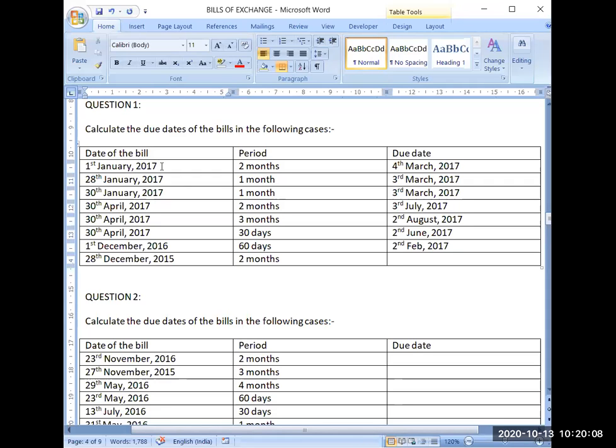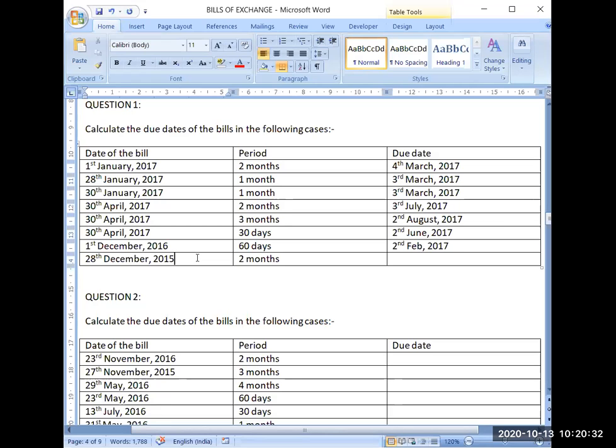Like it will not be completed on 1st of Feb. It will be automatically completed on 31st January. But for the sake of convenience, I have counted in that manner, so it will become easy for you, because we never count the date of the bill. That is the logic. This day is not counted in the tenure of the bill on which it is written.